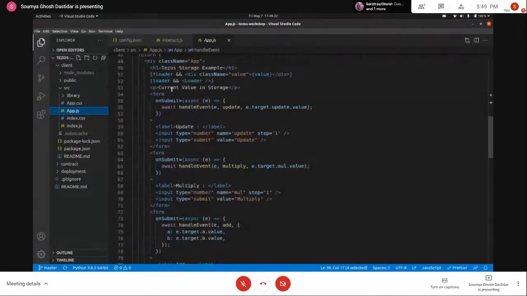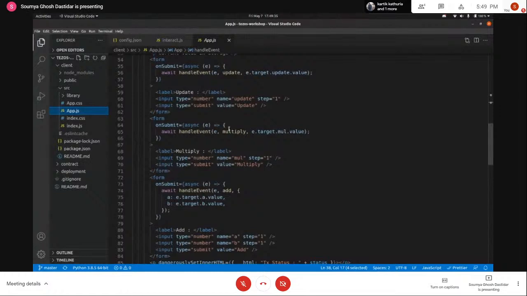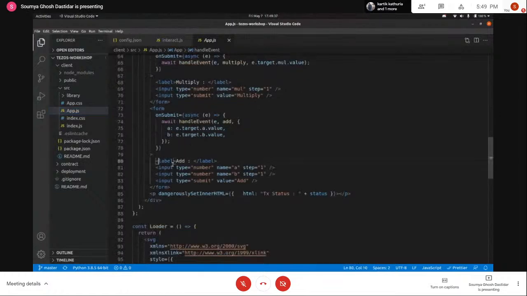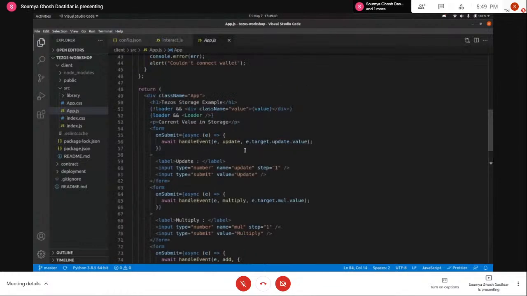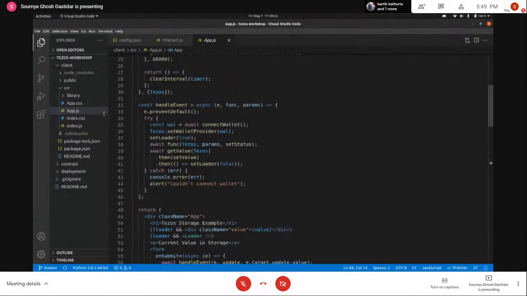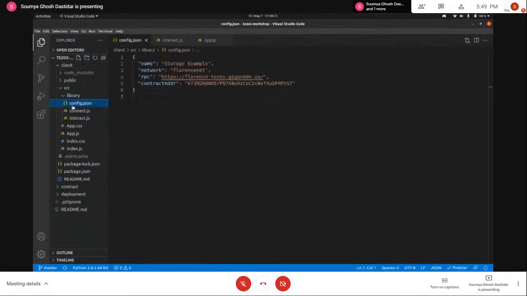So in the code, we can see that we have the simple form, which is taking in different numbers that are required for each of the different entry points. Apart from that, the main logic for interaction with the blockchain lies in the library directory here. In the library directory, we have something called config.js, and this one is basically specifying the network settings that we are using.